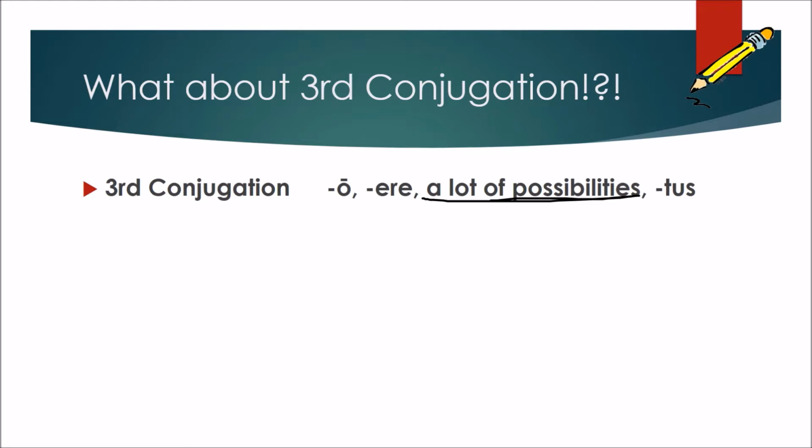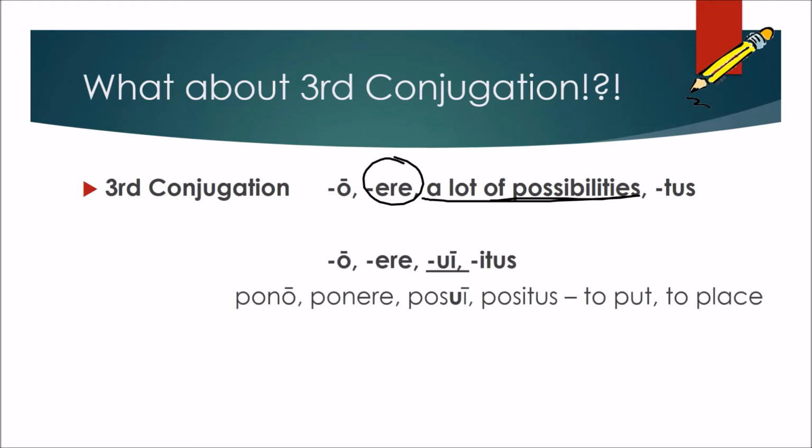While the third conjugation is going to make your life a little bit more difficult when you're memorizing your third principal parts, there are a lot of different ways that we can tell when a verb is using the third principal part in that third conjugation where it doesn't have a macron over its E. And that's going to be primarily by what kind of spelling changes are in that third principal part. And a lot of times it's going to be a U, such as with our second conjugation words like moneo that used that U ending in the third principal part, monui. The third conjugation will also frequently use a UI in the third principal part, such as pono, ponere, posui, positus, to put or to place.